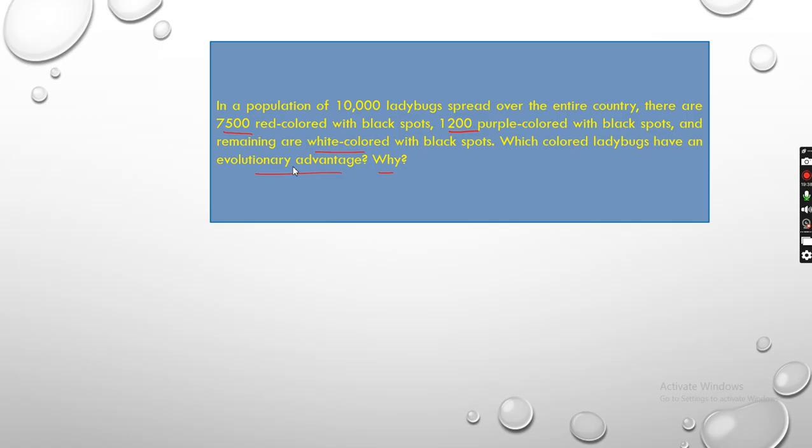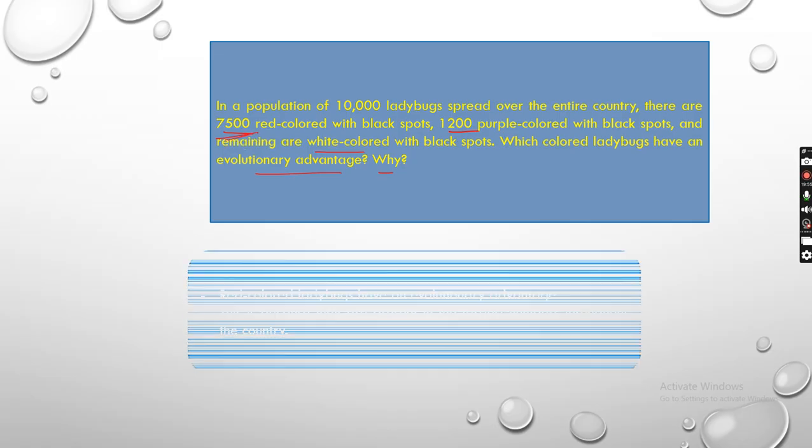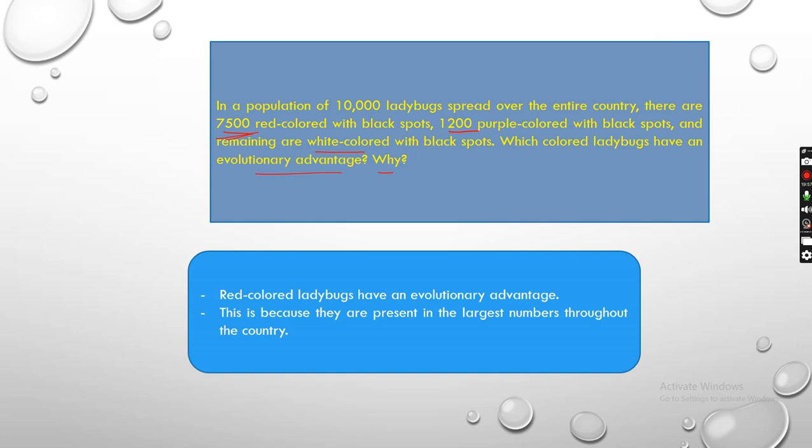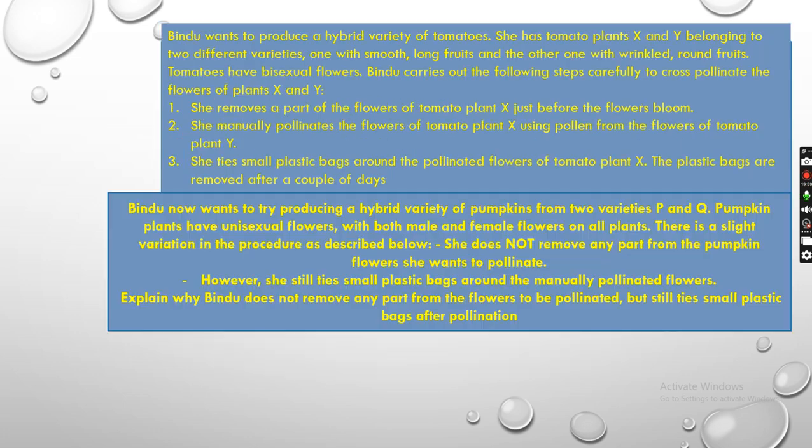Okay. So इसमें से if you see 7,500 is the highest one, remaining is 1,200, and out of 10,000, the remaining ones are white colored ones. So 7,500 is the highest one, so they will have the highest rate of survival, that is red colored with black spots. Okay, so that's the answer.